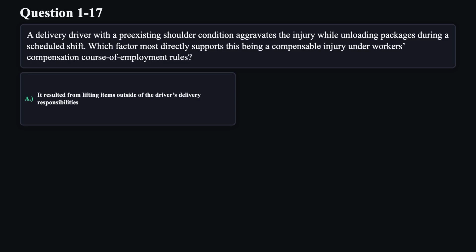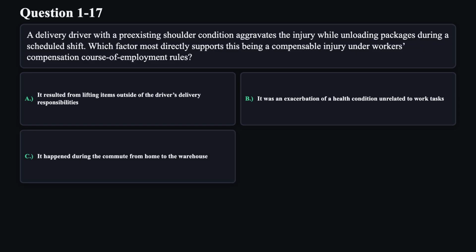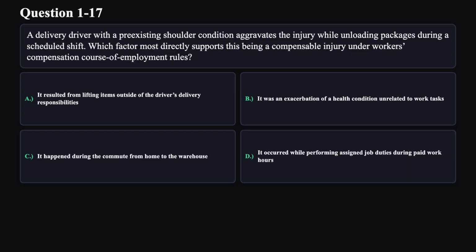A. It resulted from lifting items outside of the driver's delivery responsibilities. B. It was an exacerbation of a health condition unrelated to work tasks. C. It happened during the commute from home to the warehouse. D. It occurred while performing assigned job duties during the paid work hours.